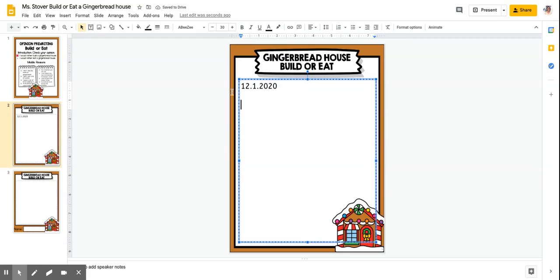And I'm going to make sure that I indent because this is a new paragraph and it's the start of a paragraph and the start of a story. So what I'm going to do is hit tab, or you can hit the space bar 5 times. And I'm going to start using my brainstorming information to draft my paragraph.